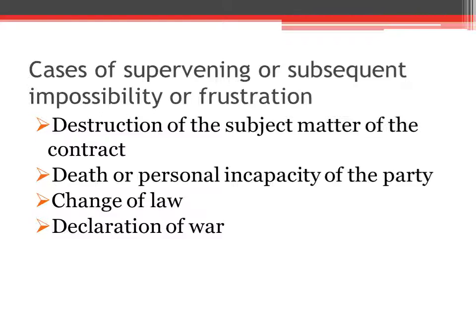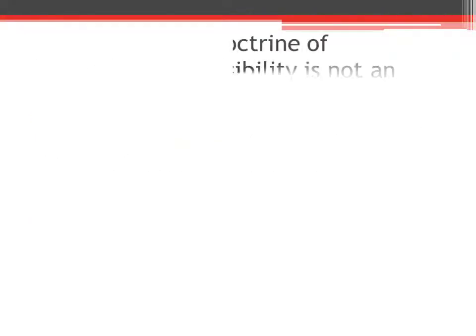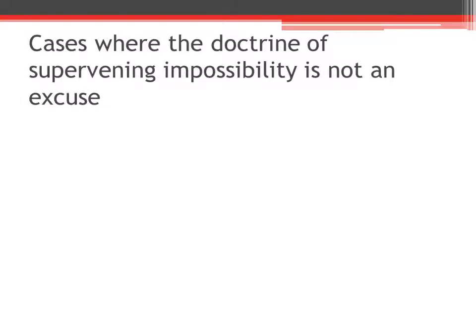So these are the four situations where the law declares a contract is discharged by supervening impossibility: destruction of the subject matter, death or personal incapacity of the party, change of law, and declaration of war. Then what are the situations where the doctrine of supervening impossibility is not an excuse?